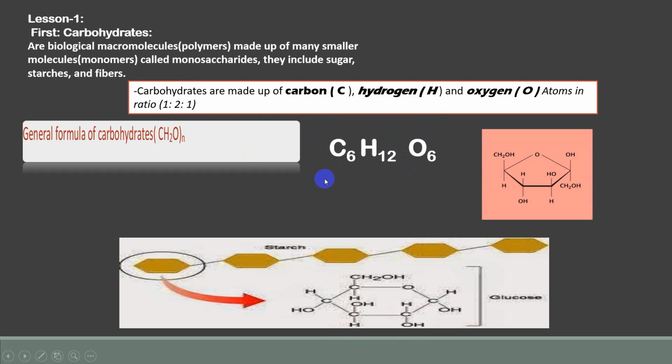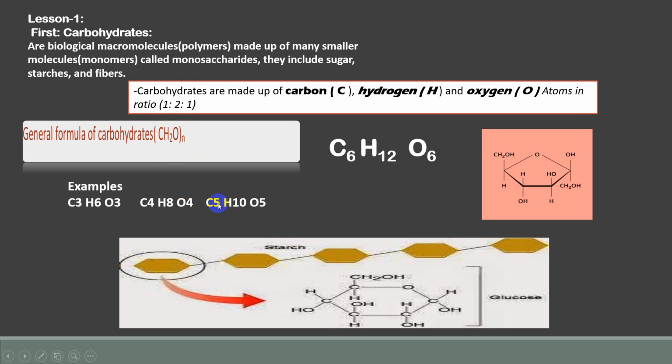Let's take another example. When the carbon is 3, this is 1. Then 3 times 2 equals 6. This is 2. It means when it comes to the hydrogen, make it times 2. O is like C. Each one of them is 1. So it's 3. Do it by yourself. When carbon is 4, 4 times 2 equals 8. It's 2. Hydrogen is 2. This is the ratio. And here oxygen is 4.